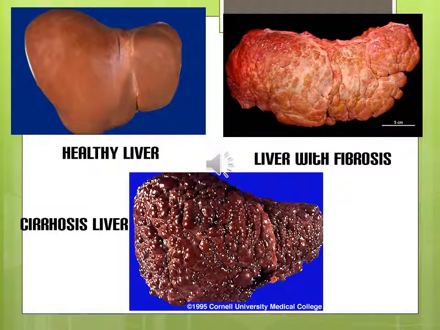In this image, you can see a healthy liver, liver with fibrosis, and cirrhosis liver. In the liver with fibrosis, you can see the excessive tissue that has built up all around the liver. In the cirrhosis liver, you can see the difference in color from a healthy liver and a cirrhosis liver.